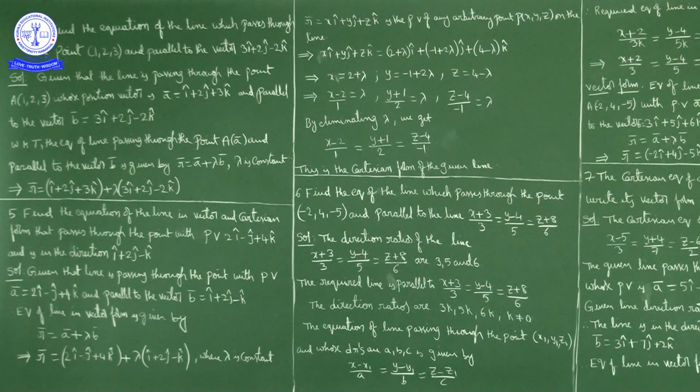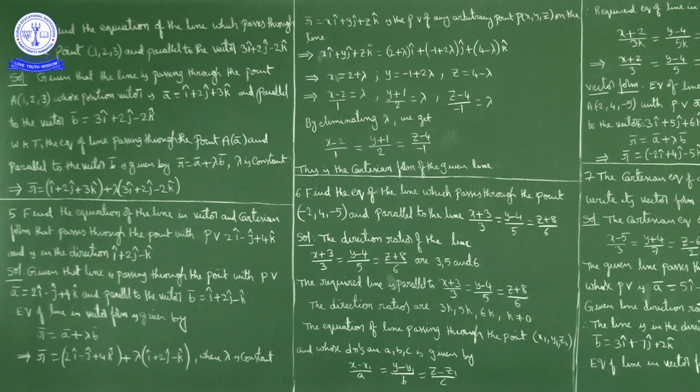Here k is some non-zero number. So what we have here, we got direction ratios of required line. Also we have passing through point. Okay, passing through what the point? Minus 2, 4, minus 5.